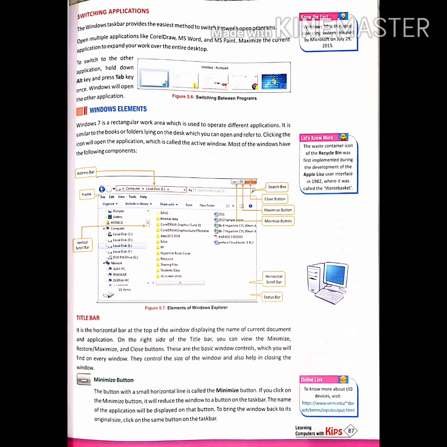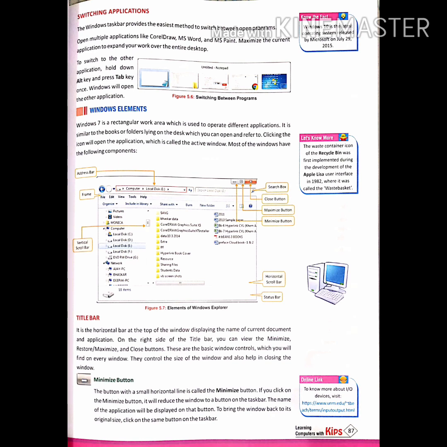Now first we will discuss the title bar. It is a horizontal bar at the top of the window displaying the name of the current document and application. On the right of the title bar, we can see the maximize, minimize, restore and close buttons. These are the basic window controls which you will find on every window. They control the size of the window and also help in closing the window.